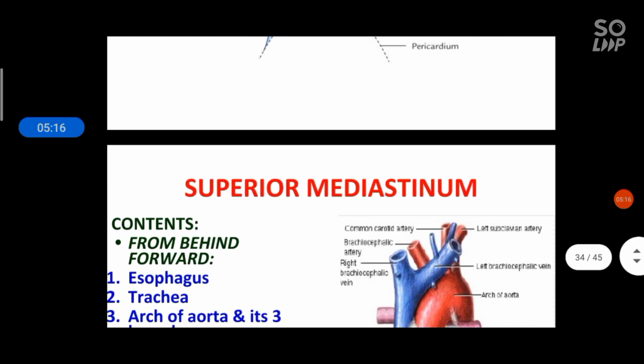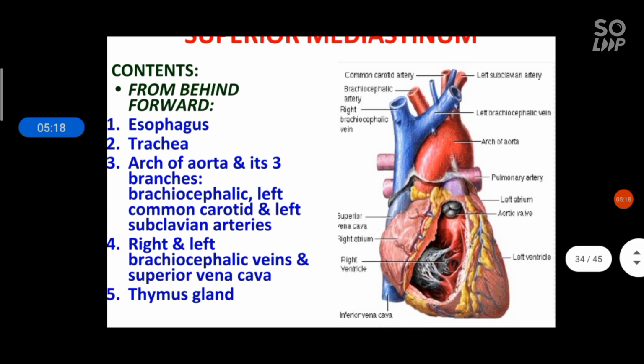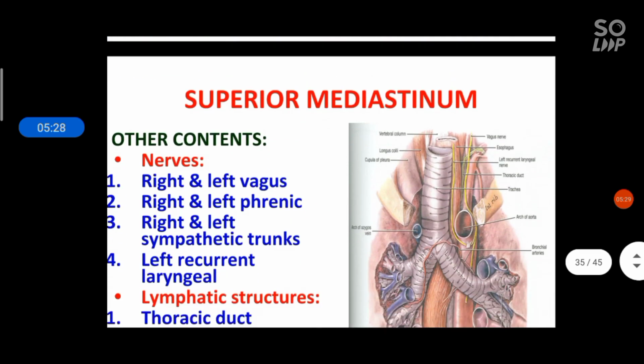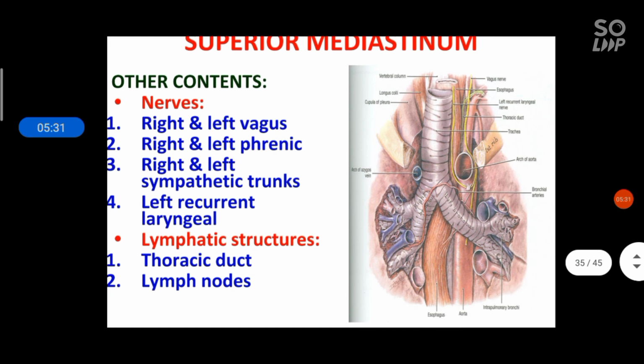In the next diagram, from behind forward, again there is the esophagus, trachea, arch of aorta. In this diagram, the lymphatic structures, thoracic duct and lymph nodes, along with the right and left sympathetic trunks.